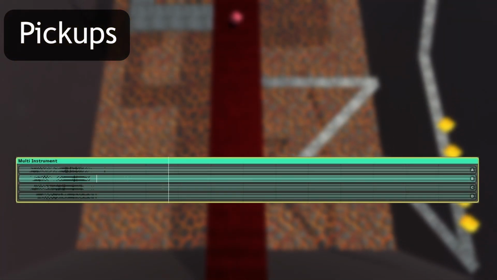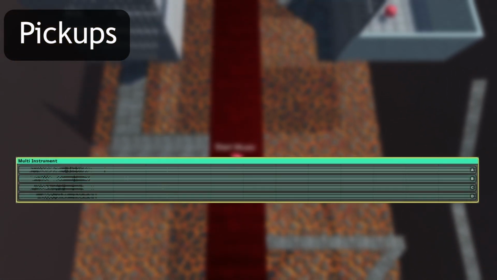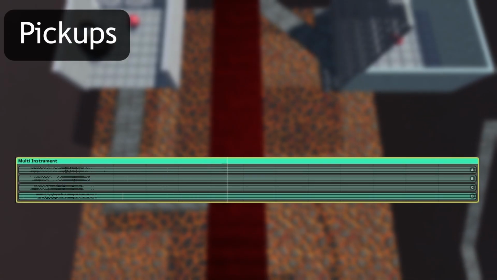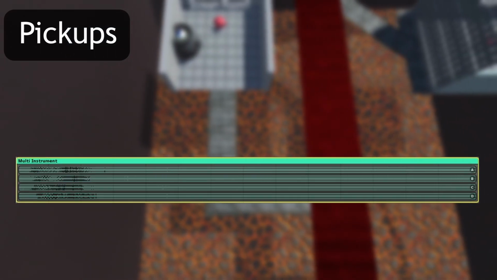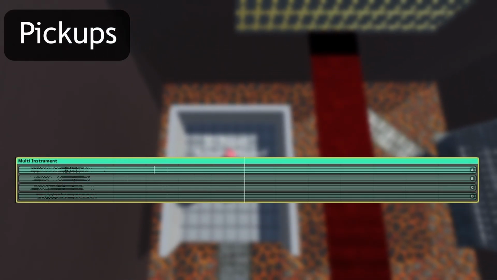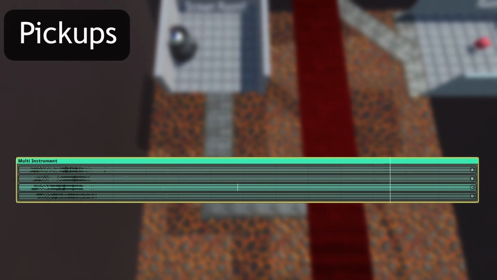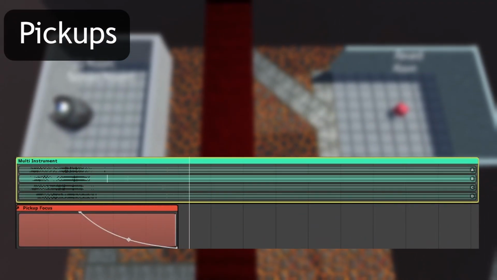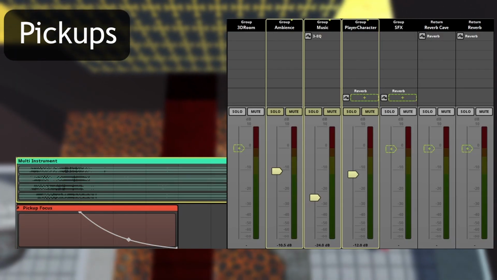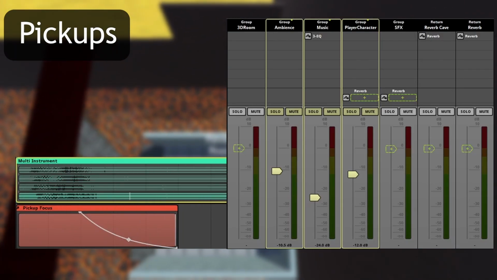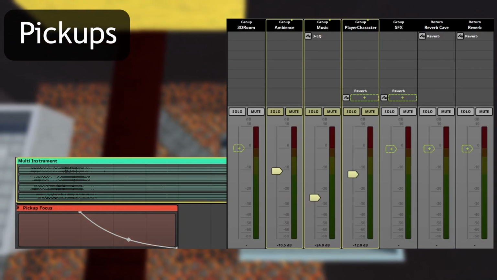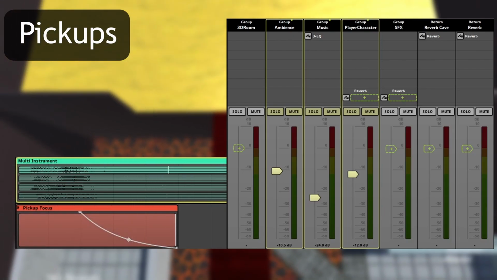For the implementation, I used a multi-instrument to shuffle a variety of body part pickup sounds. I wanted these sounds to stay stereo so you can really hear the body part whooshing by and snapping into place. I also used a snapshot here to ensure this sound is heard no matter the context. This works like a sidechain in music. When the pickup gets triggered, the snapshot will drop all the relevant groups just for a moment to give the pickup some time to shine.